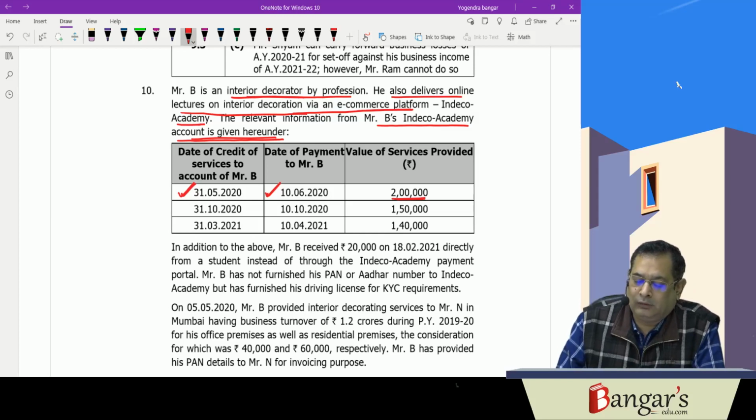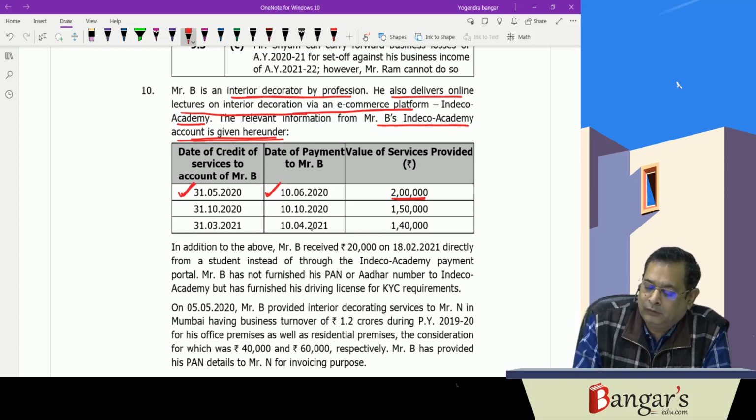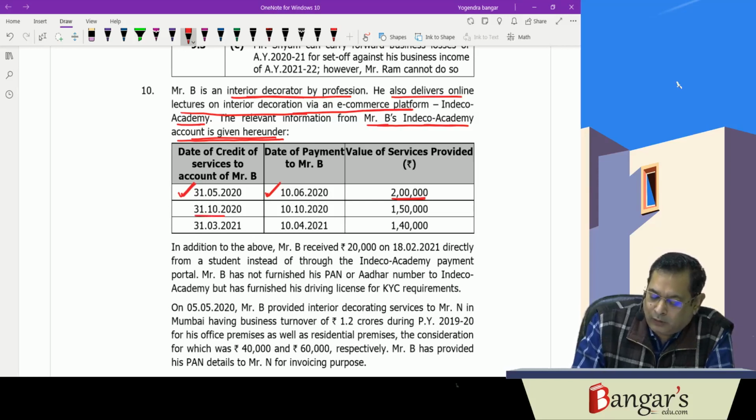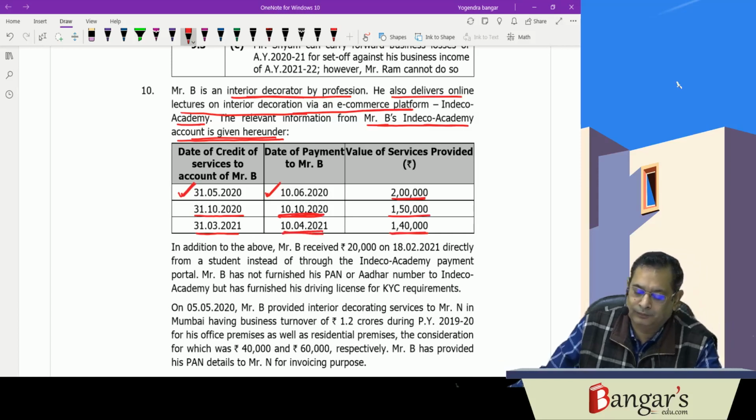And the relevant information from Mr. B's Indeco Academy account is given as under. So these are services which have been provided through an e-commerce service provider. Then on 31/10/2020 they have credited 1,50,000. Date of payment is 10/10/2020. And on 31/3/21 they have credited 1,40,000 rupees to his account, and date of payment is 10/4/21.